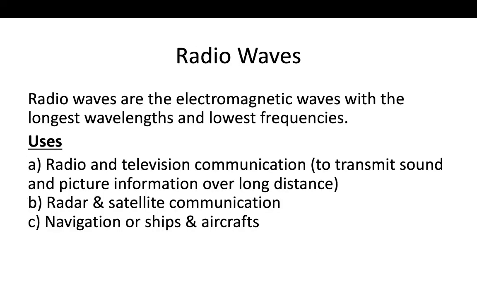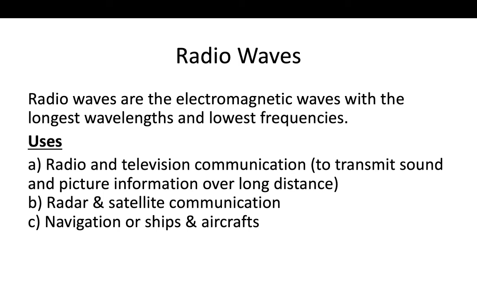Radio waves, that is called RF waves, or in simple words, our mobile signals, or in telecommunication, all these are radio waves. So radio waves are the electromagnetic waves with the longest wavelength and lowest frequency. Because of the lowest frequency, it can go far, and one tower can give the signal to around 20 to 25 kilometers. What are their uses?